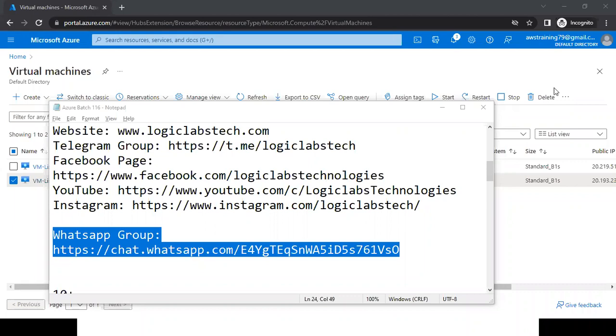Yes, Tarun. Tarun Kumar, you have raised your hand. Sir, please explain again about VM infrastructure. What do you want me to explain, Tarun?